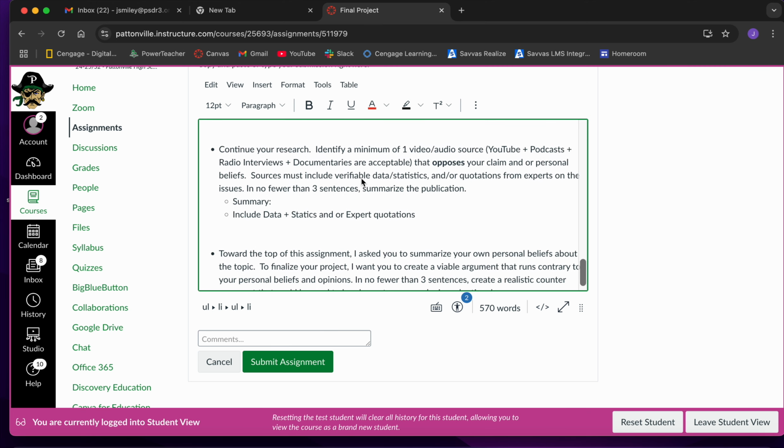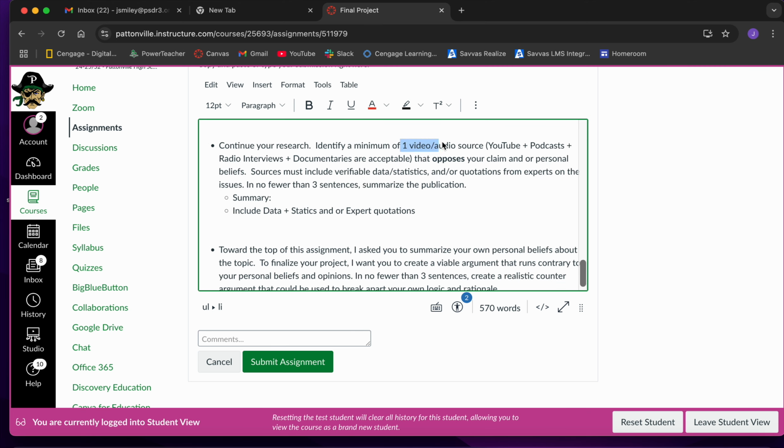And much like we did before, you need to find a video or audio source, a YouTube, a podcast, a radio interview, documentary, same thing. But remember, this time it needs to oppose your claim. Summary here of the video or podcast or whatever. Make sure that you're including data and statistics. Okay, put those straight into the submission window or your Google Doc or whatever you're doing.